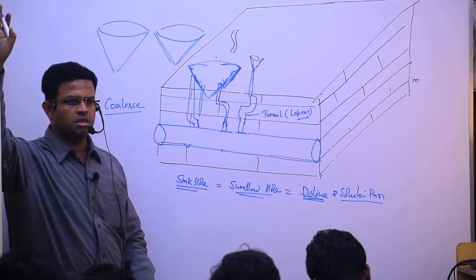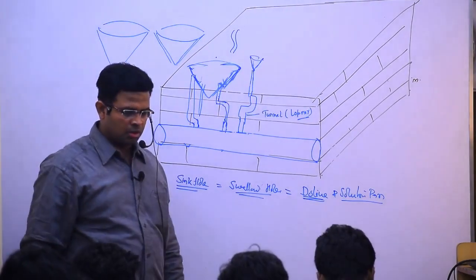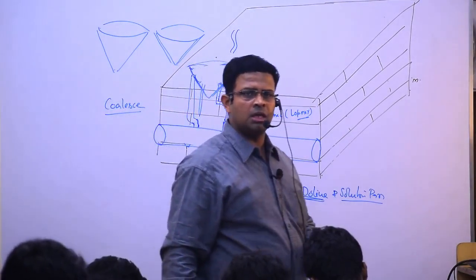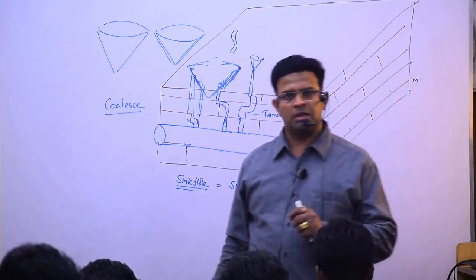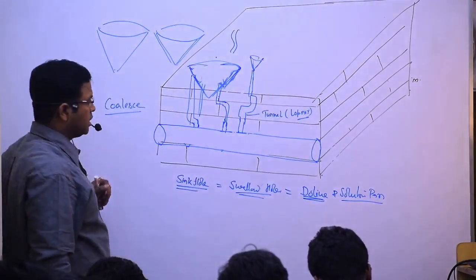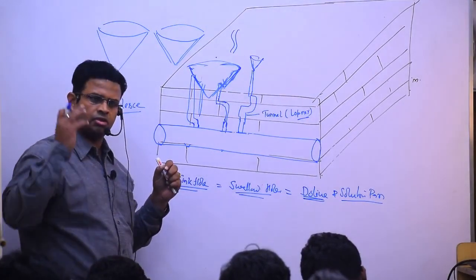Depth is shallow. So which are the landforms we have seen? Sinkhole, swallow hole, Doline, and solution pan. Understood? Okay. Sinkhole, swallow hole, Doline, solution pan. These four structures are okay.